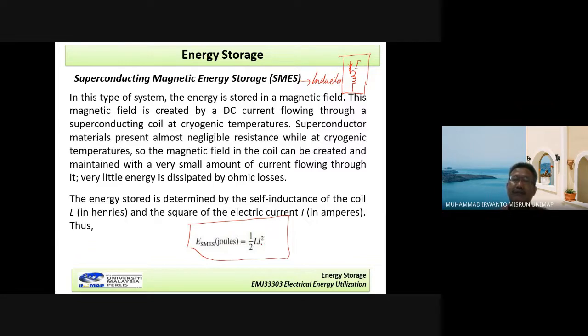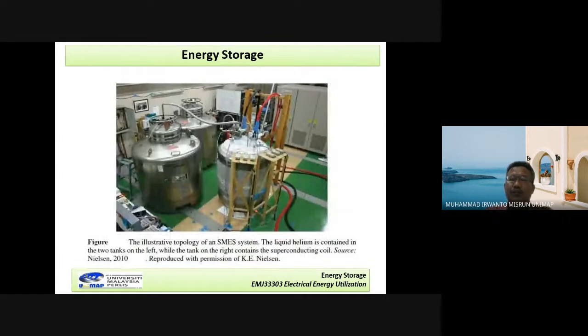For example, this is the coil in the tank, and the coil is connected by the electricity here, so the energy can be produced here. This one is superconducting magnetic energy storage.